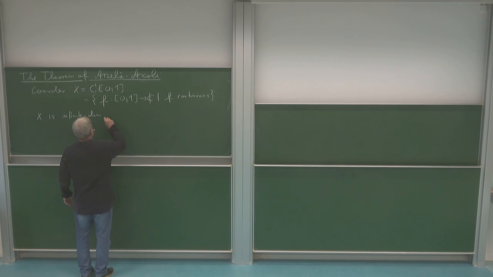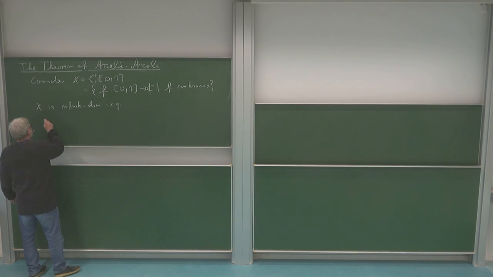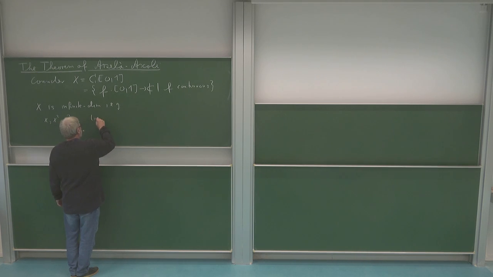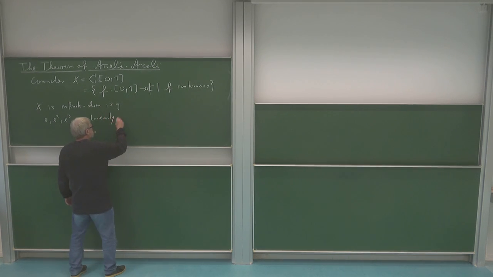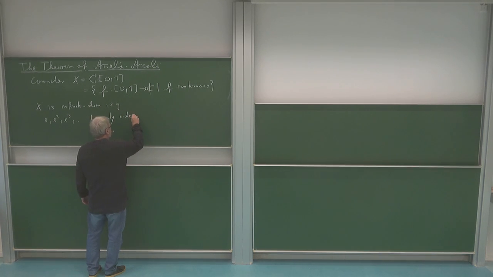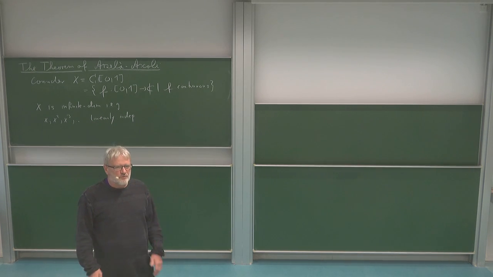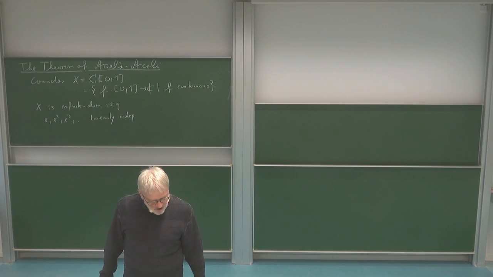E.g., if I take just the monomials, let's say x squared, x to the power 3, and so on, those are linearly independent. So I'm not finding a basis of this space which consists only of finitely many elements.